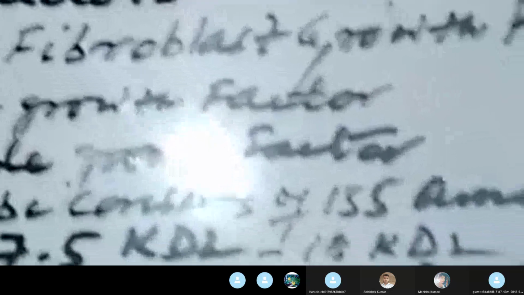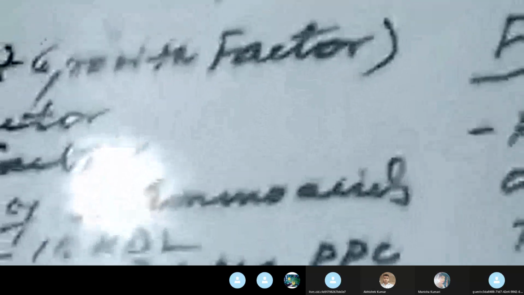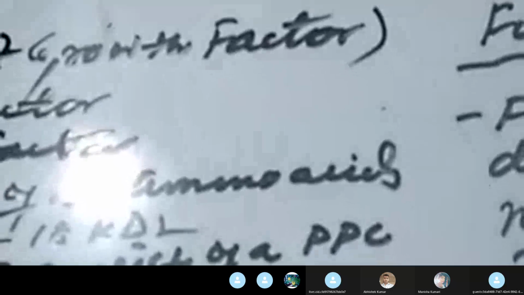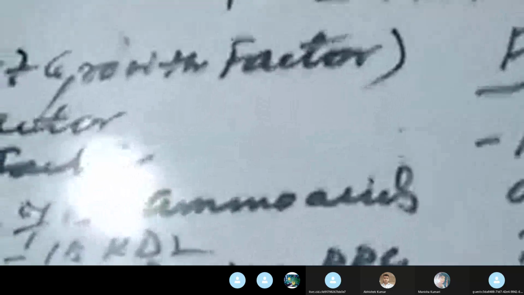So this FGF is also one of the very important growth factors found in the blood serum, which are used in the animal cell culture for initiation, proliferation, growth, and maintenance of the animal cells growing in the animal cell culture medium. So this is the FGF.